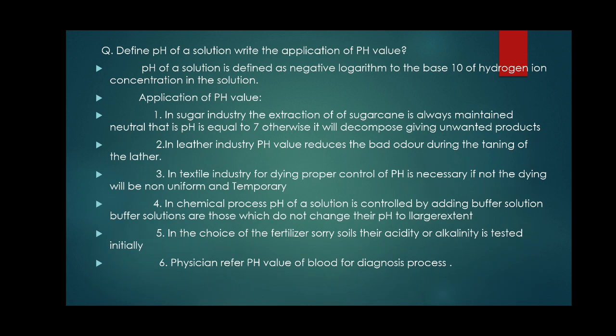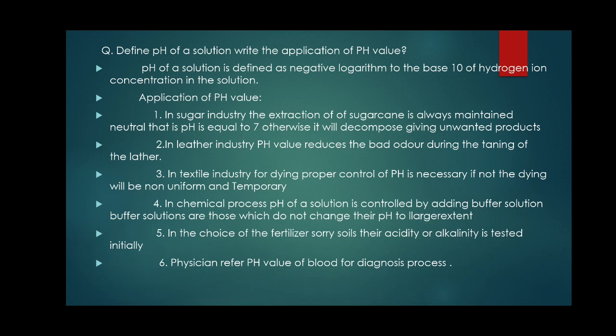So once again, what is the definition of pH of a solution? And how is the pH value useful in different fields? pH of a solution is defined as the negative logarithm to the base 10 of the hydrogen ion concentration. The pH value plays a very important role in industry, agriculture and chemistry.